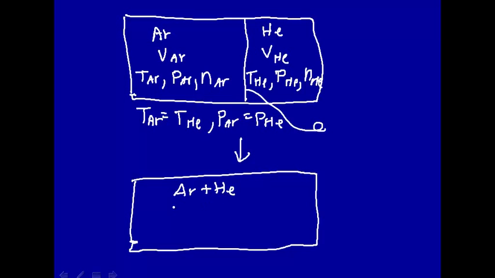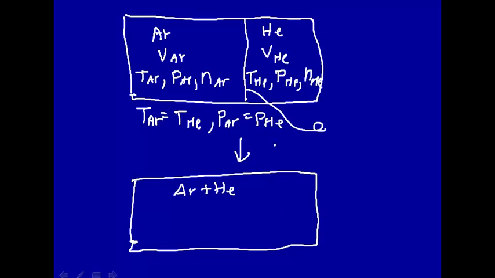But what we find is that, in fact, the argon diffuses into the helium and the helium diffuses into the argon, and at the end of the process, when it reaches equilibrium, the argon and helium are mixed. There's nothing driving this. According to the first law of thermodynamics, there are no gradients in temperature or pressure, nothing going on here, but nonetheless this process happens spontaneously and only in one direction. You never see the argon in this system spontaneously collecting over on the left, and you never see the helium spontaneously collecting over on the right. This is an example of why we needed the second law of thermodynamics.